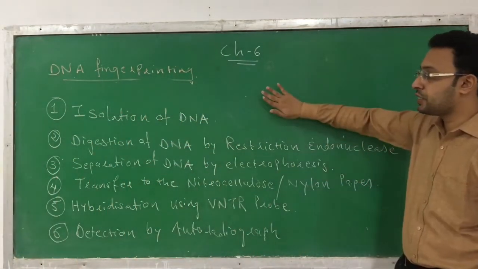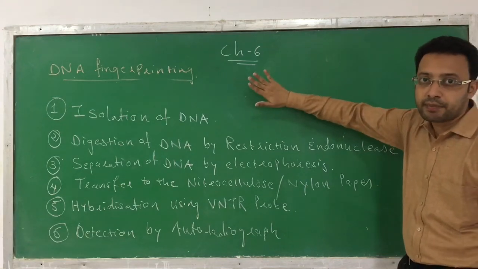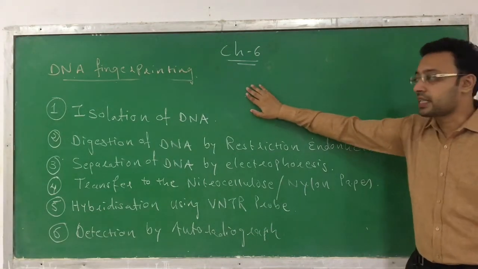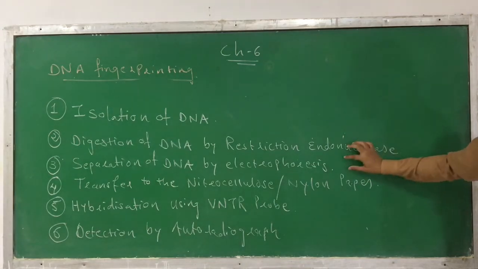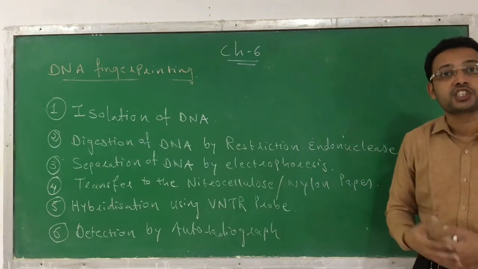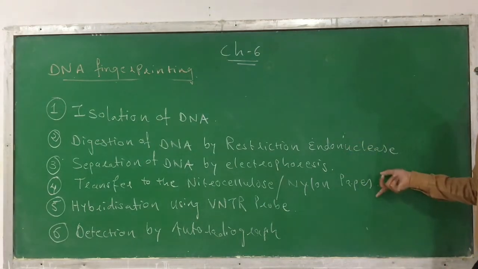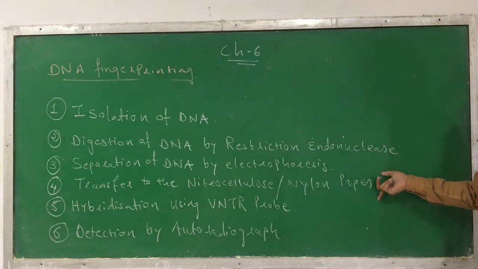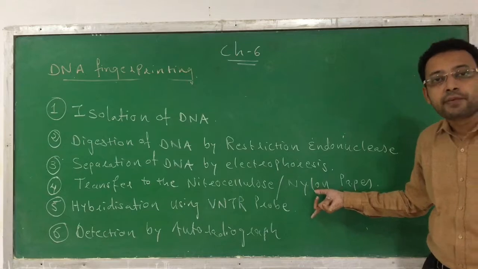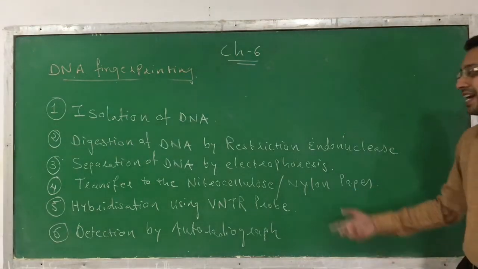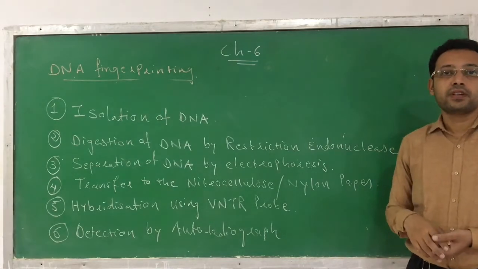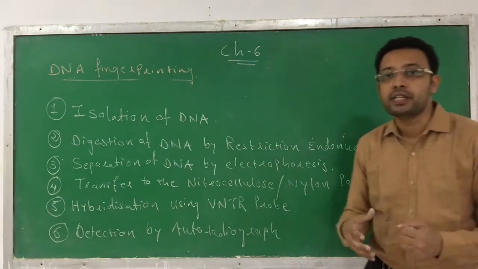Which are the basic steps involved in DNA fingerprinting? First step is isolation of DNA. Second is digestion of DNA by restriction endonuclease. Third, separation of DNA by electrophoresis, or more specifically gel electrophoresis. Then transfer of these DNA fragments onto the nitrocellulose or nylon paper. Then hybridization using a VNTR probe. And last, detection or analysis by autoradiograph, because on the autoradiograph we can get an image of this DNA fingerprinting.